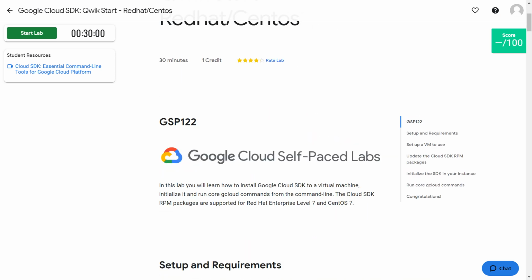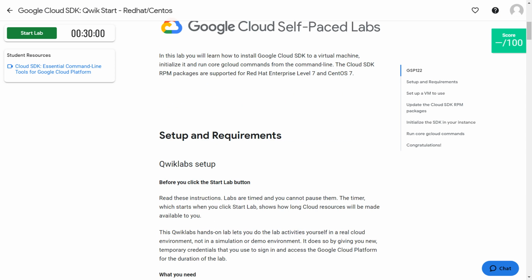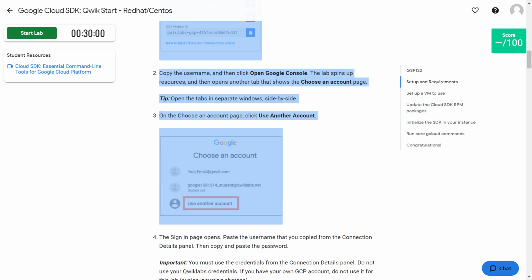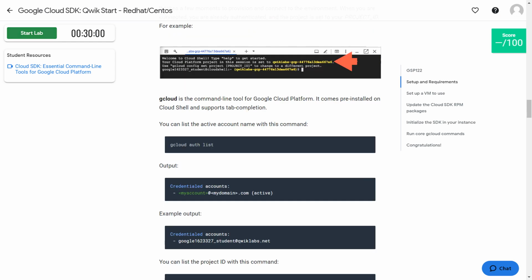There are a few important points you need to remember before going through the labs. You need to read the instructions very carefully: what this lab is about, what you are doing in this lab, and what the setup and requirements are. These parts should be read before clicking on the start lab button. And this is the context, what the lab consists of.